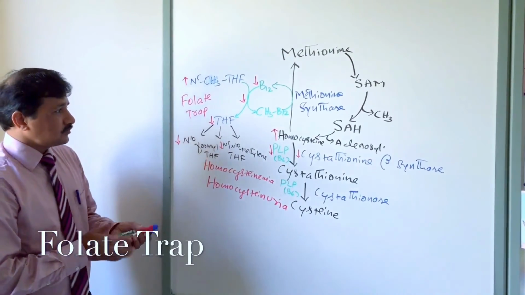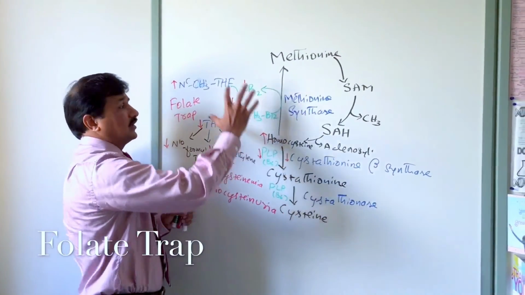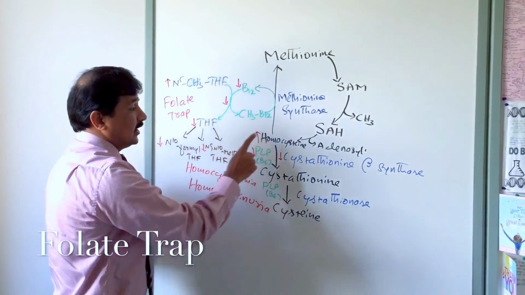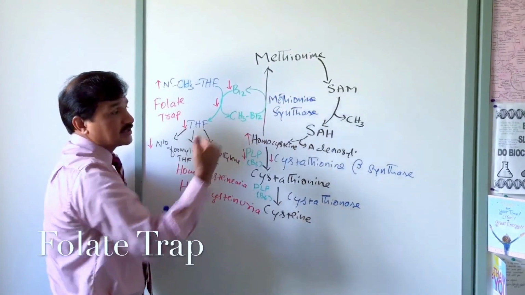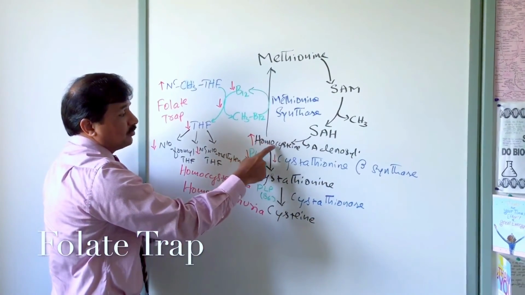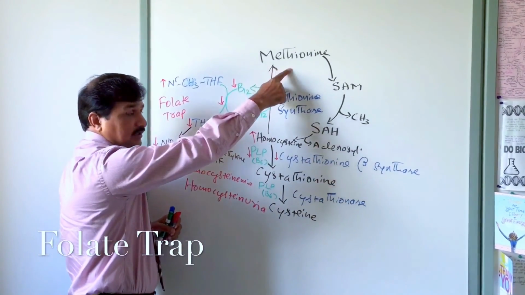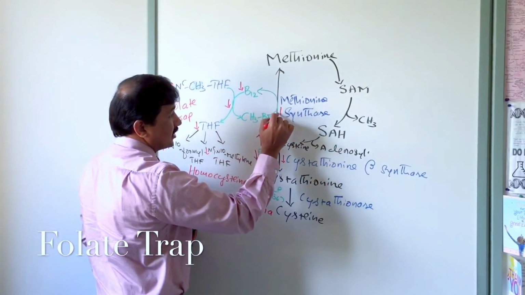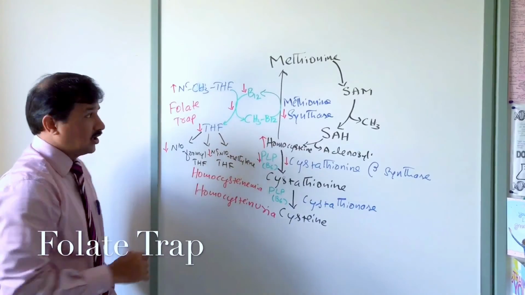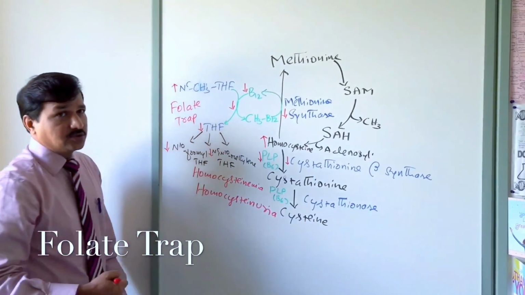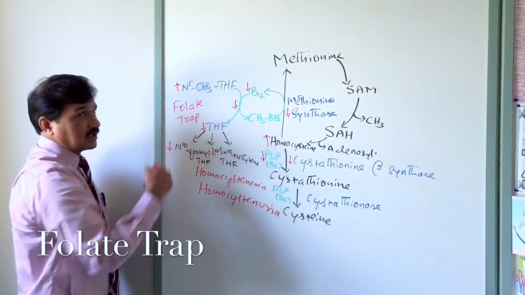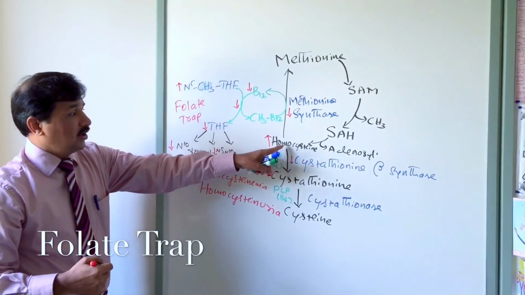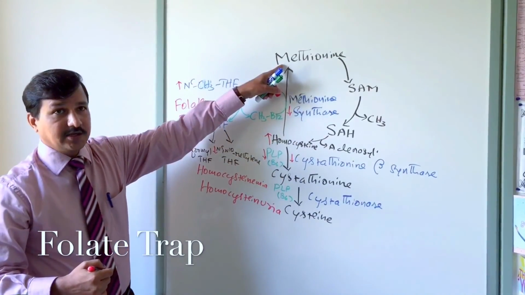So if everything is fine, if normal cobalamin and a normal amount of tetrahydrofolate are available, and if methionine synthase is fine, at that time homocysteine is converted to methionine. Just in case there is a deficiency of methionine synthase or a mutation in methionine synthase, or if there is a decrease in vitamin B12, or a decrease in tetrahydrofolate, there is an increase in homocysteine, because homocysteine won't be converted to methionine.